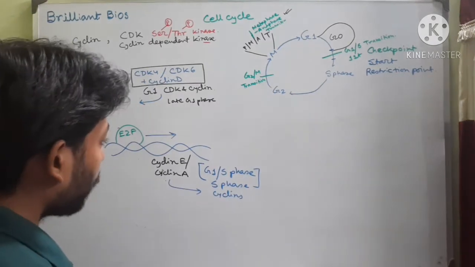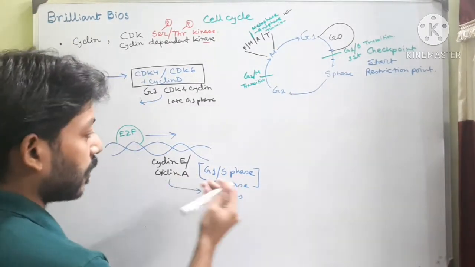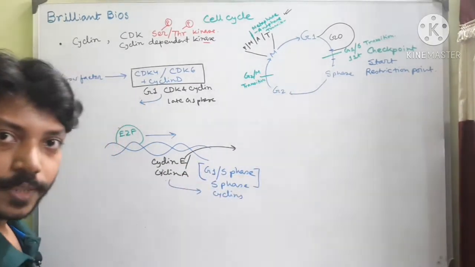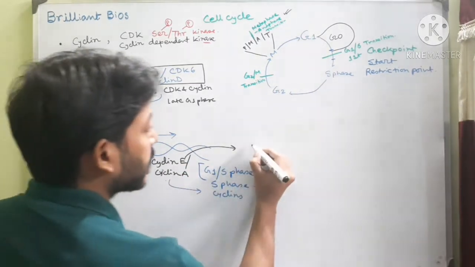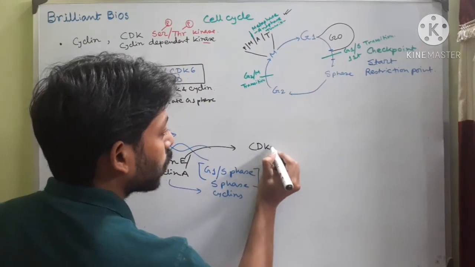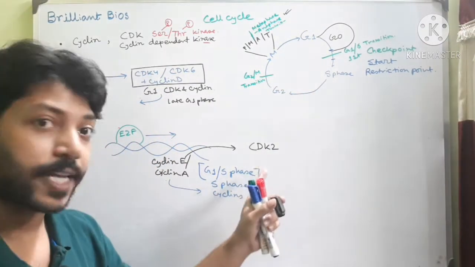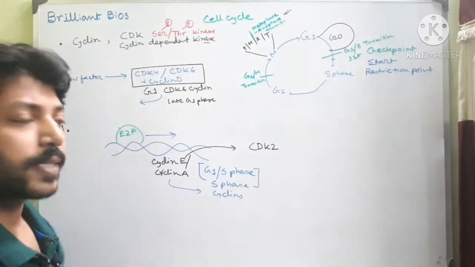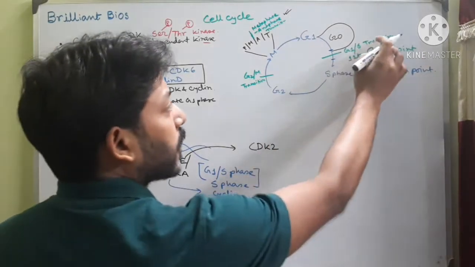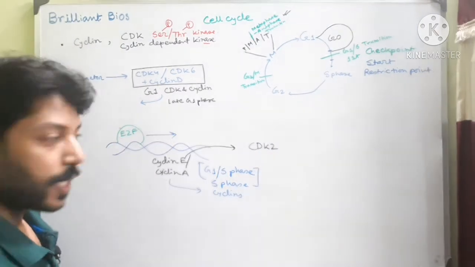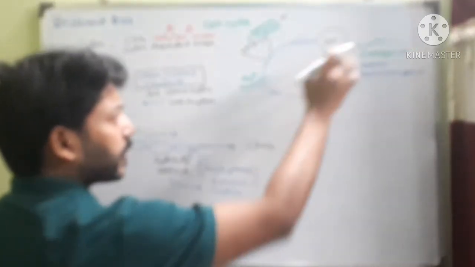This G1 S phase cyclin, that means cyclin E, can activate a CDK molecule that is called CDK2. CDK2 is cyclin dependent kinase 2, the CDK of the G1S transition phase, or also the S phase.